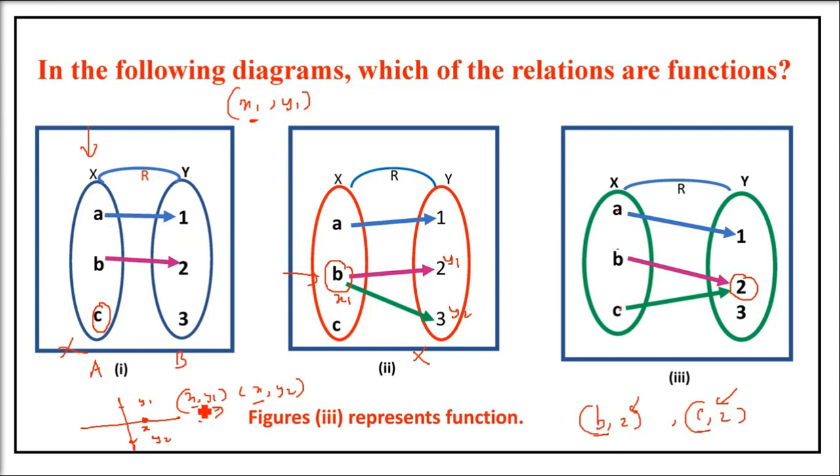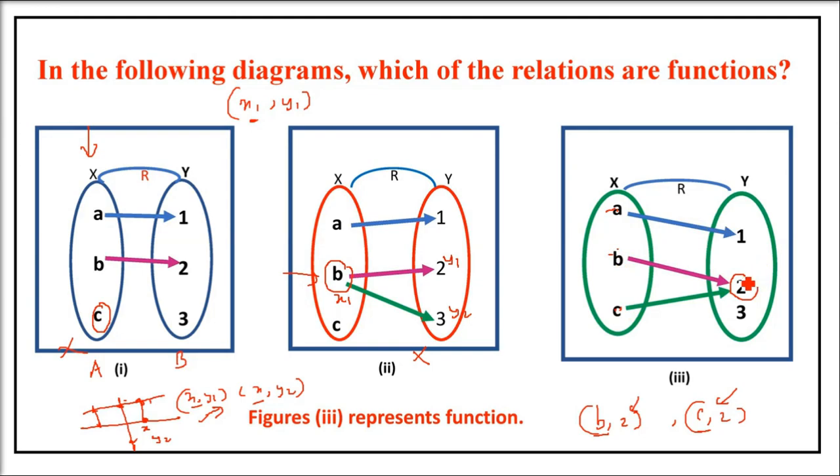But b and c should not repeat. For example, in the second one, b is repeating, (b, y1), (b, y2). If two x values have a single y value, no problem with that. It will be a function. But if you say one x, two y, not a function.